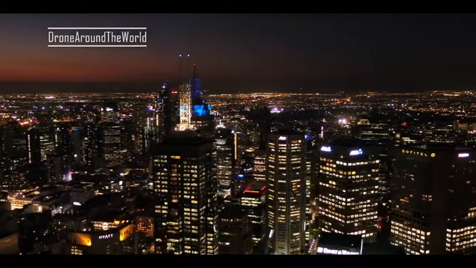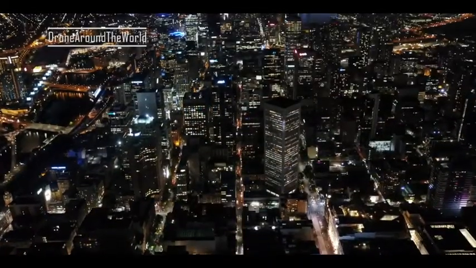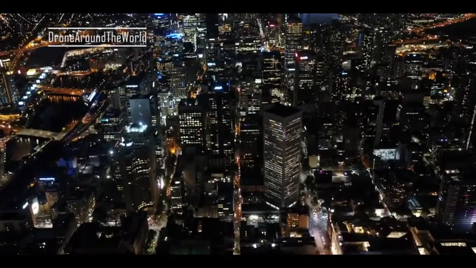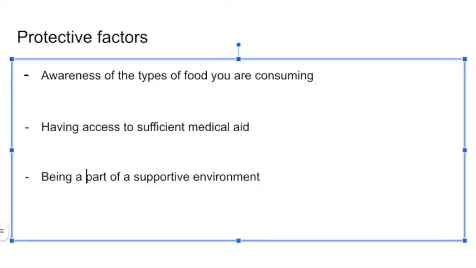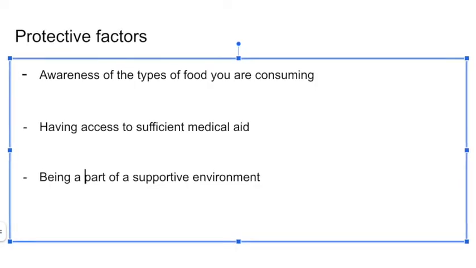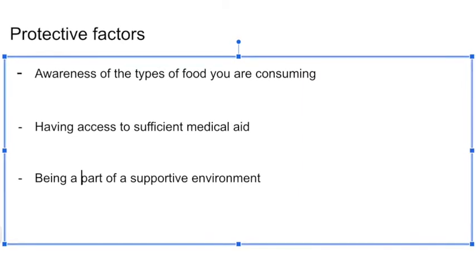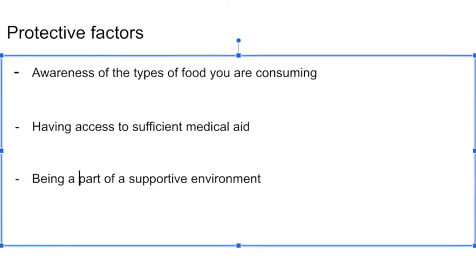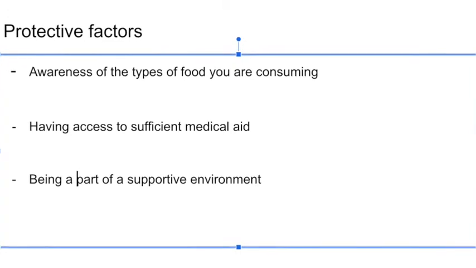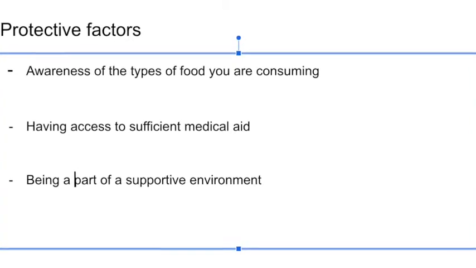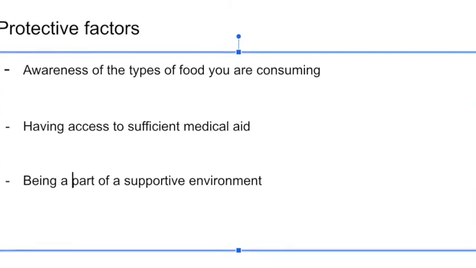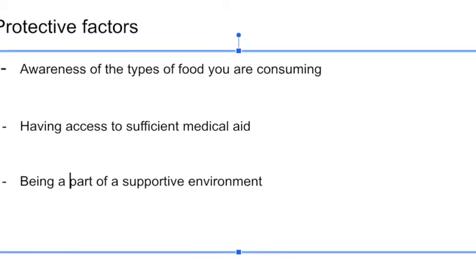Protective factors include attributes or characteristics that aid in preventing the contraction of type 2 diabetes. These factors include having an awareness of the types of food you are consuming, along with the necessary physical activity required to maintain a healthy lifestyle, which aids in reducing the risk of contracting type 2 diabetes. Furthermore, having access to sufficient medical aid acts as a protective factor, as it is essential to address any concerns or issues relating to the disease.